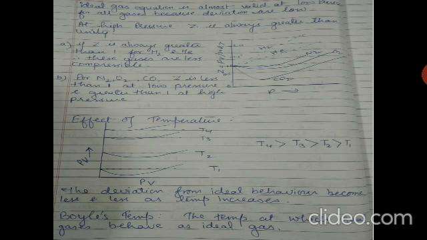Now, what is the effect of temperature over these gases? I have plotted this graph again with PV against increasing P. The deviation from the ideal behavior becomes less and less as the temperature increases. This means at higher temperature, the real gas will behave as an ideal gas. So the temperature at which the real gases behave as an ideal gas is known as Boyle's temperature.